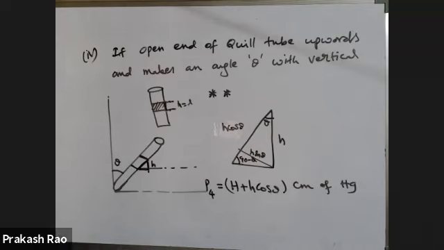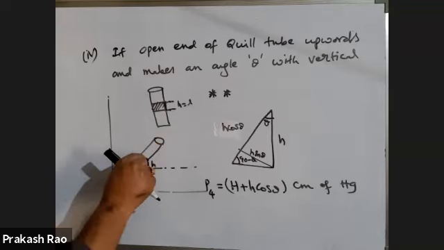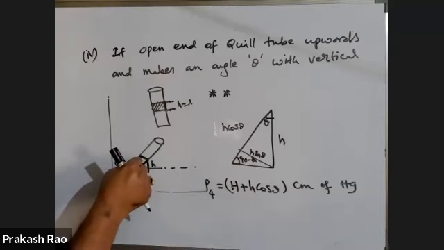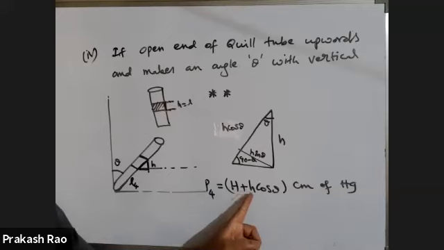Please note this down. And in this case, you take this length of the air column as L4. Atmospheric pressure H is acting downwards only. Now this liquid column, how much liquid column? h cos theta. That h cos theta is also applying force on this air column. Therefore the net pressure on this trapped air column is H plus h cos theta. Very, very important.